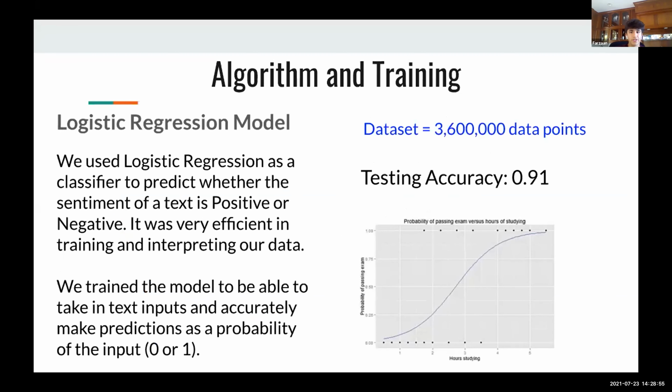Another one of the models that we trained was the logistic regression model. This model was very efficient in training and interpreting our data. We trained the model to take in text inputs and accurately make predictions as a probability of the input, 0 or 1. For this model, our dataset consisted of 3.6 million data points. With 20% of the data left for testing, we were able to get a testing accuracy of around 91%. This model was the most effective when it came to training our data and getting an accurate outcome.